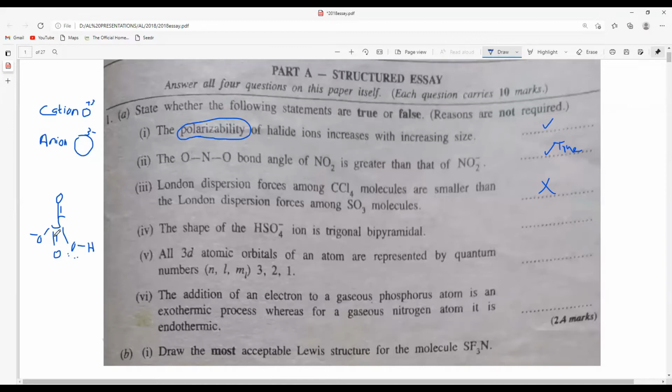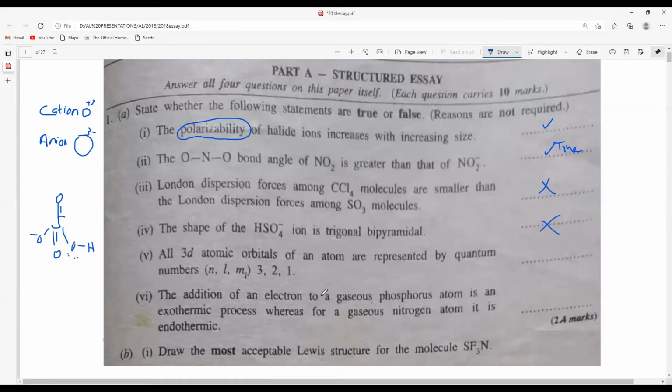So to which atom are they asking about? The shape of the HSO4 minus ion is trigonal bipyramidal. We still don't see trigonal bipyramidal, so this statement is basically wrong. With respect to sulfur, it is tetrahedral; with respect to oxygen, it is bent. So they have to specify that. You cannot just say this is some shape.